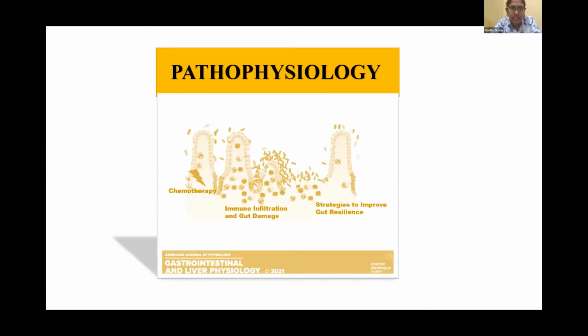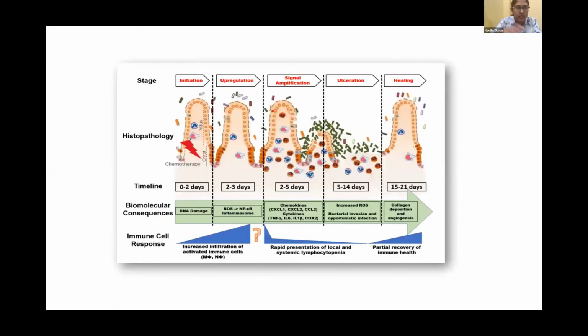So let's see the pathophysiology. We all know that there are 5 stages of mucositis. The first stage is initiation, which is followed by upregulation, which is followed by signal amplification. Finally, there is ulceration, and later there is healing also. As the picture depicts, we can see this is the histopathology. So the timeline: in the initial 2 days, what happens? The biomolecular consequences: there will be DNA damage initially.